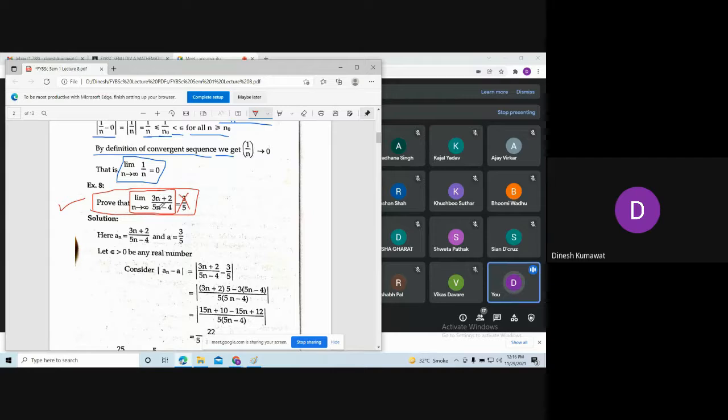So tell me where it converges, or what is the limit of this function? Sir, minus 1 by 2. Is it minus 1 by 2? Which means you are contradicting them. They are saying it is 3 by 5 and you are saying minus 1 by 2. So either you are wrong or they are wrong.